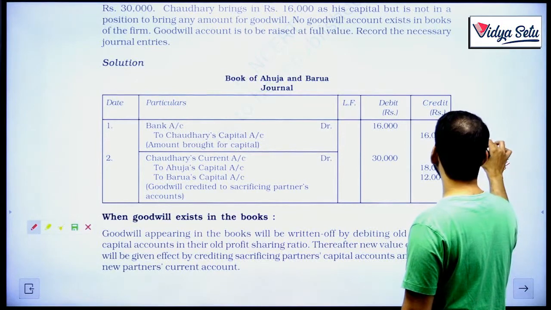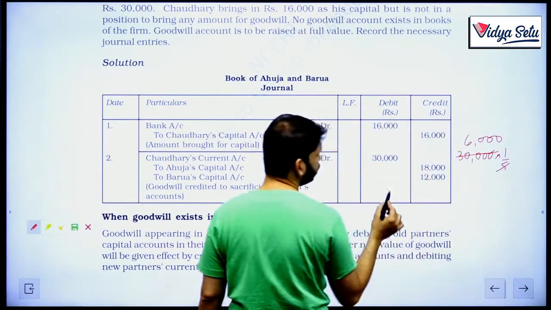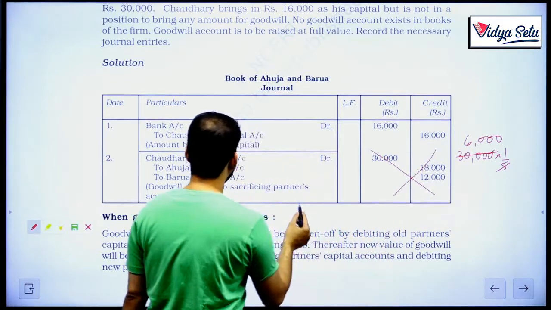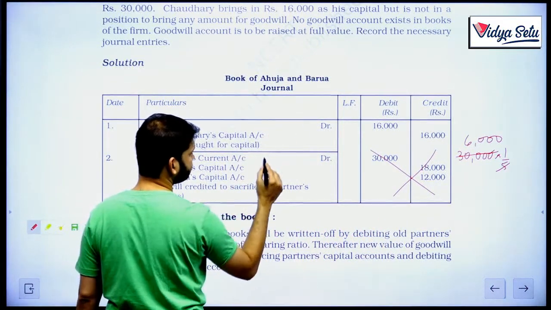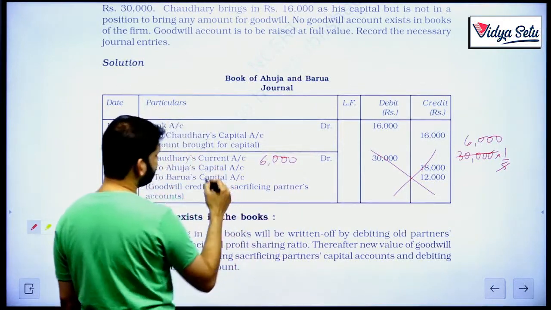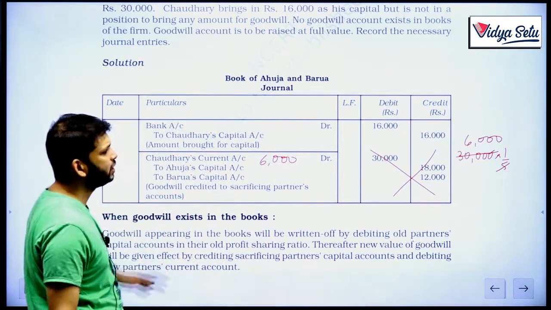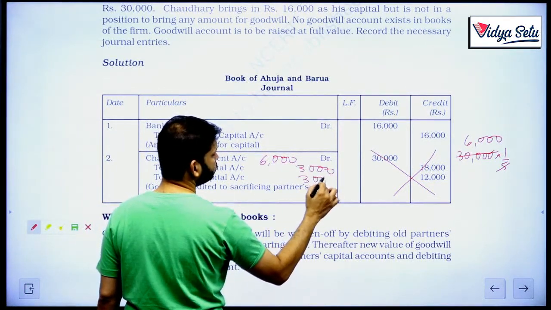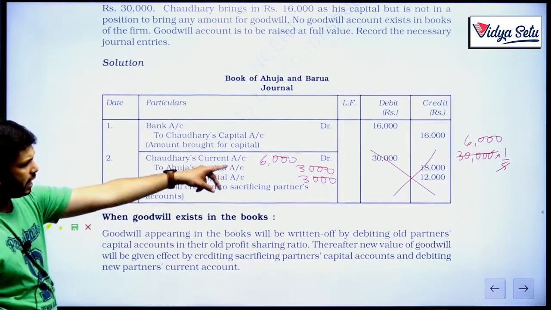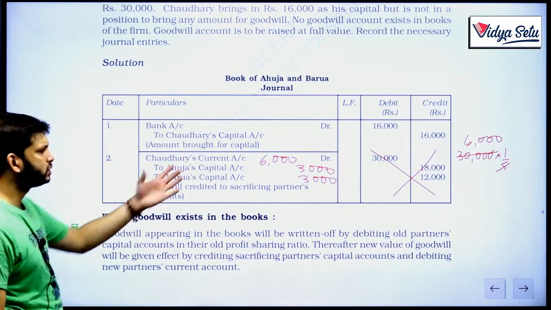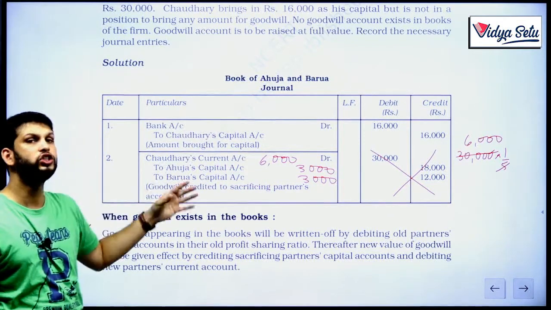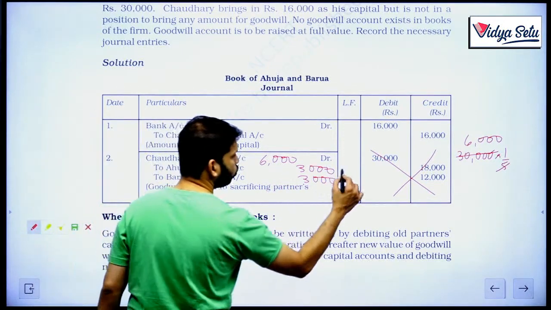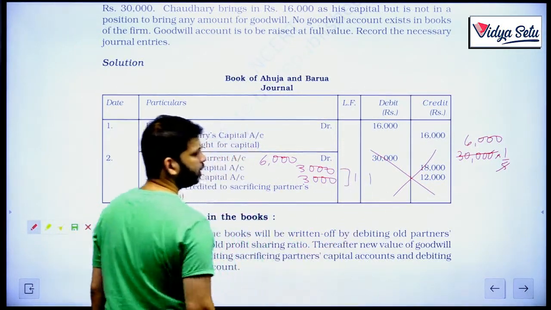So, 6,000 should be his share, and in fact, this entire entry is wrong. He should be debited by 6,000, and these are the sacrificing partners, and they are sacrificing equally, so it should be 3,000 and 3,000. Do remember this, that entry is actually incorrect. How 6,000? Because he just needs to bring in his share of goodwill, and that will be divided in 1:1, equally.